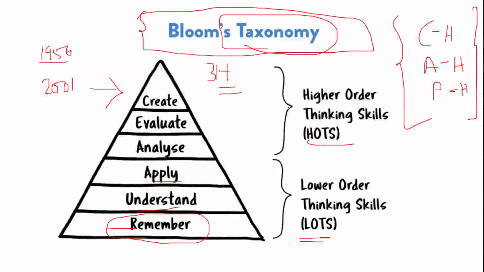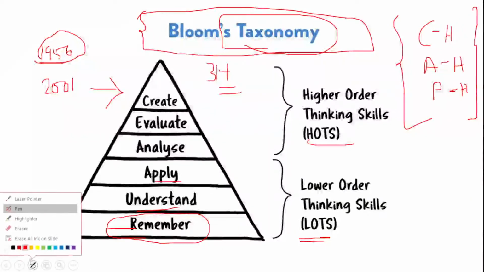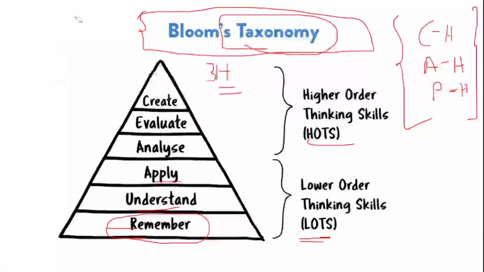Now when I talk about 1956, the original taxonomy which was given, I'll just make some space over here so that if you're taking notes, you can take them very well. In the taxonomy given originally in 1956, because this was revised in 2001, we had knowledge, comprehension, application, then analysis, and then we had synthesis and evaluation.